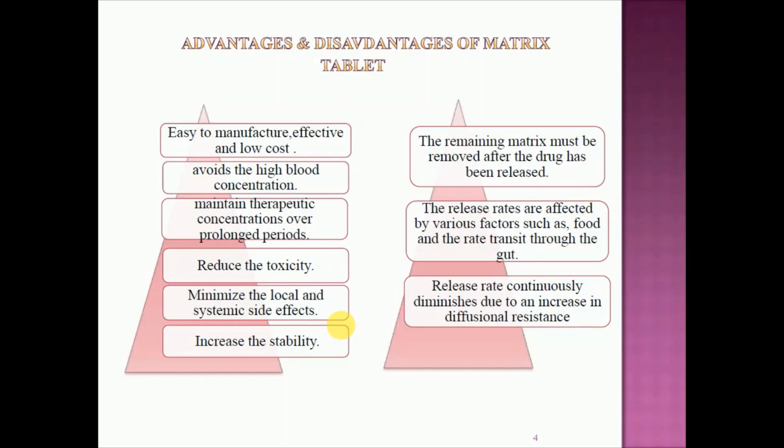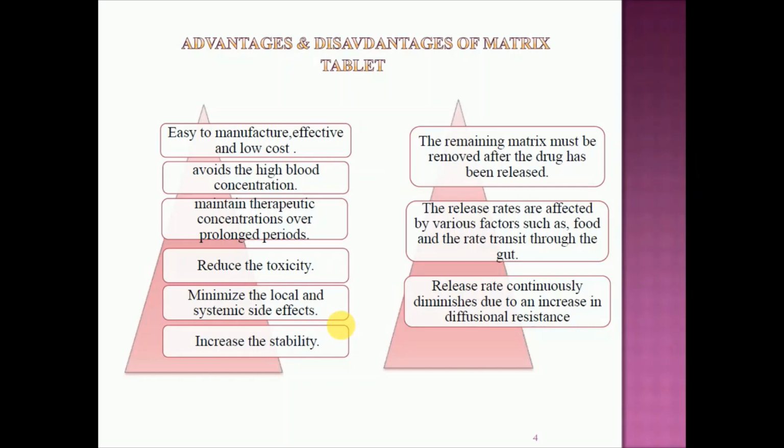So tablet is the most convenient formulation. A matrix tablet is nothing but the mixing of polymer with the drug, so it is a very easy task, easy to manufacture, effective and low cost.